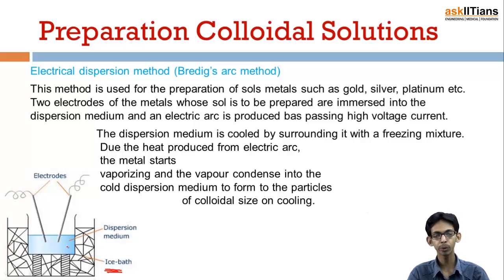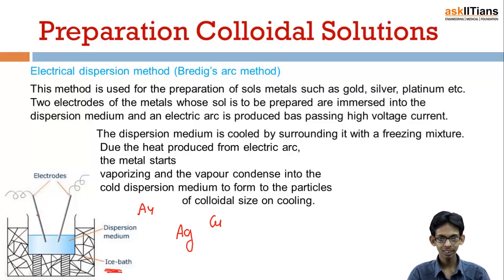Because we have to keep the temperature of the dispersion medium very low, so the container containing the dispersion medium is kept in an ice bath so that its temperature remains low. After that, let's say I have to make a colloid of silver. In that case, I'll use two silver electrodes, and if I have to make that of copper, I'll use two copper electrodes. If I have to make that of gold, I'll use two gold electrodes.